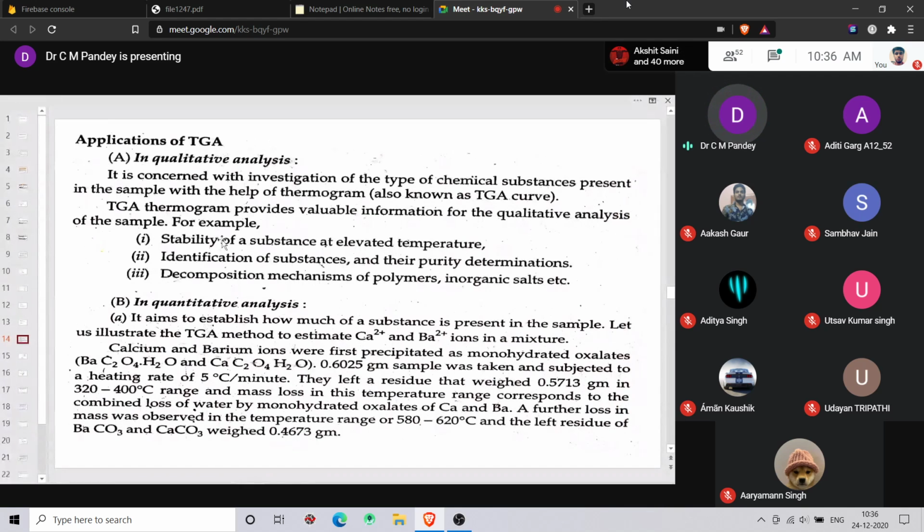For qualitative analysis, it is mainly used to study the stability of the substance at elevated temperature, identification of the substance and its purity determination, and it can be used for decomposition mechanism of polymers and inorganic salts, etc. So TGA can be used for qualitative analysis. Qualitative means?